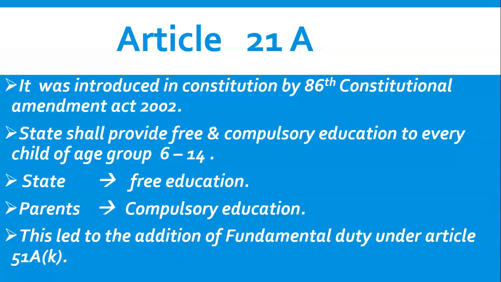Now friends, free education is enforceable on the state. It means it is the duty of the government to provide free education. For example, in government schools, in government owned schools, the education is free of cost. Okay, but the compulsory education is enforceable on the parents. Why? Because the government cannot compel the children, and the government cannot forcibly bring children to school. So it is the duty of the parents to send their children to school.